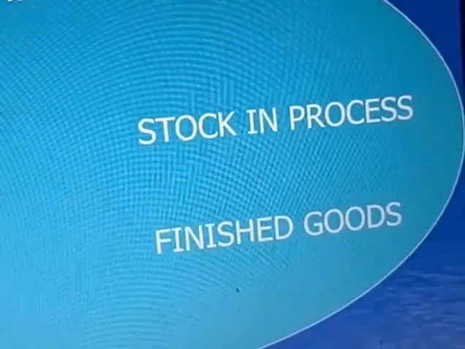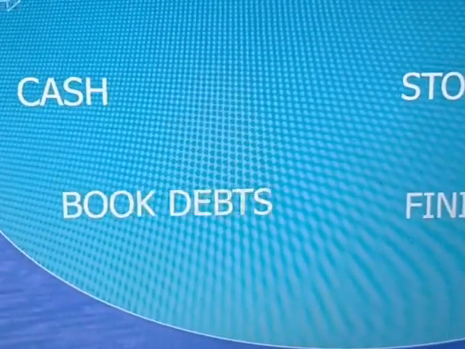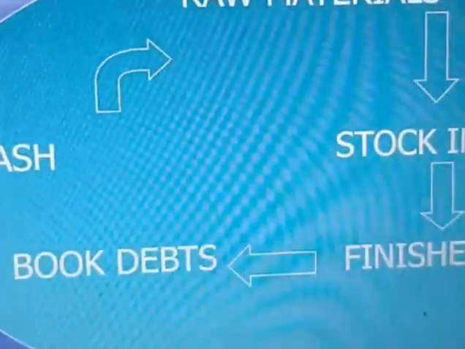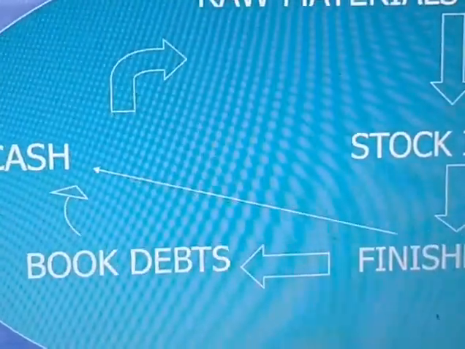Let us see the operating cycle. It is nothing but cash to cash. Cash, then raw materials, then stock in process, then finished goods, then book debts, then again cash. So this is operating cycle.